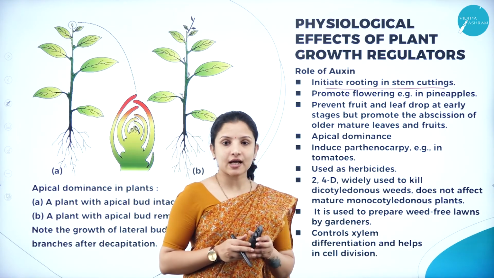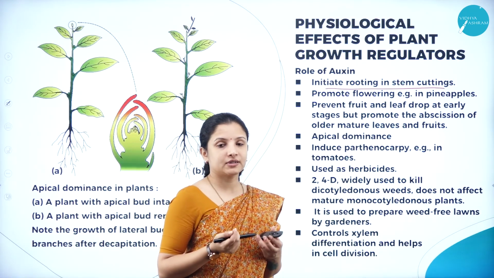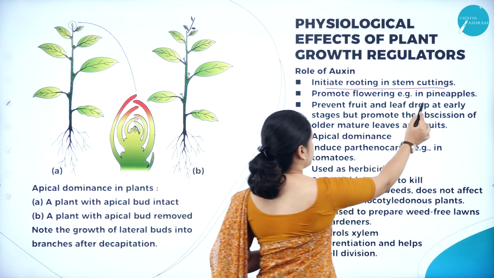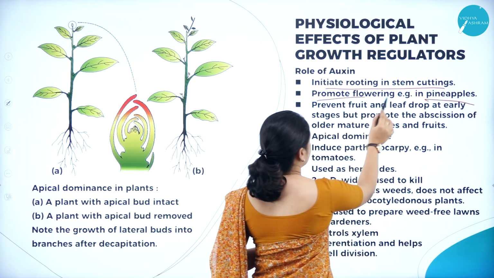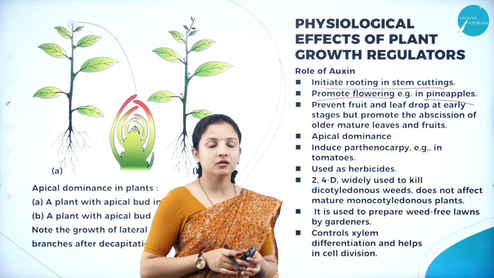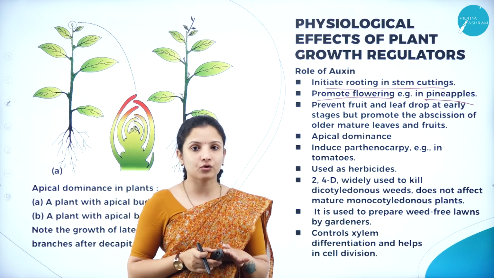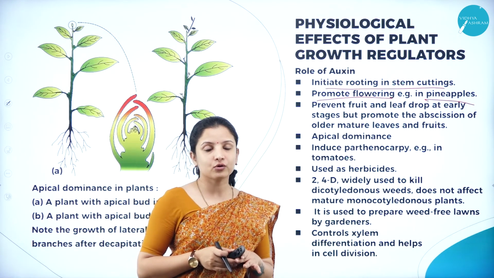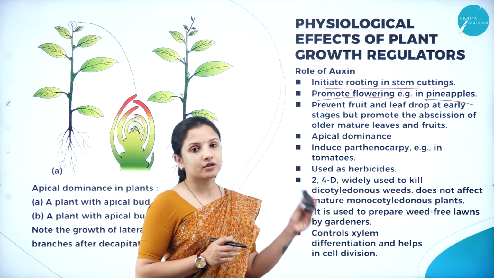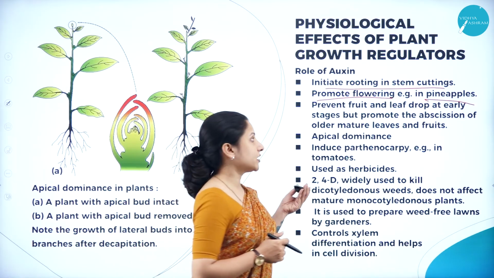Next, auxins actually promote flowering. For example, in pineapple plants, they actually promote flowering because auxin comes under group 1 of the plant growth promoters, or plant growth regulators. That is why auxin helps in flowering as well.